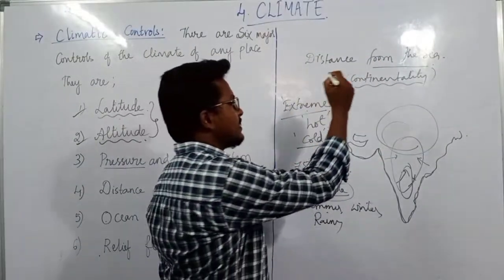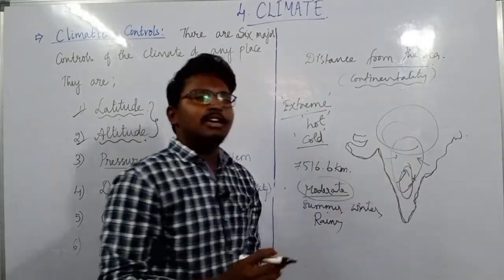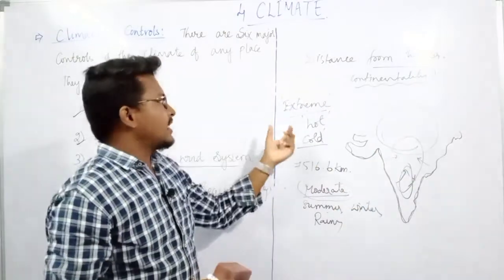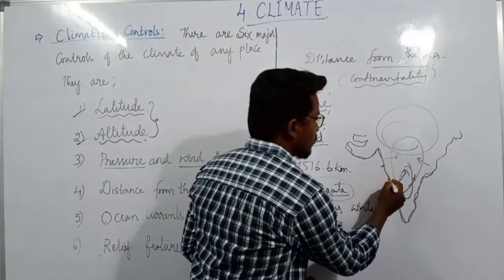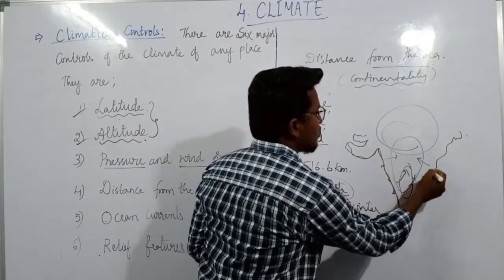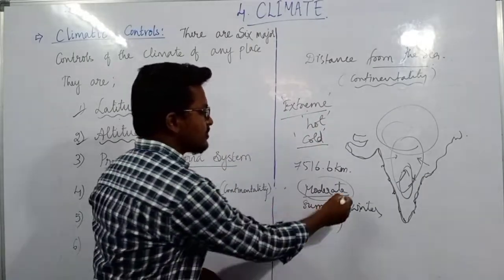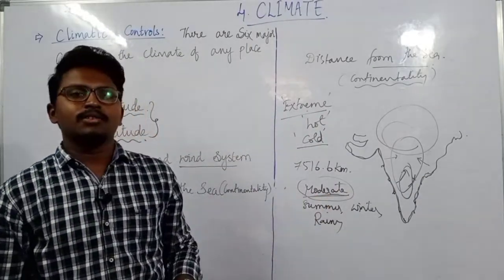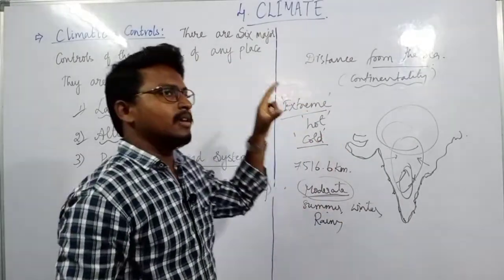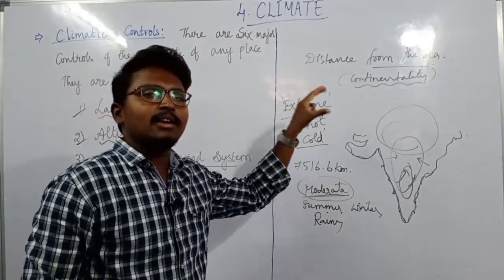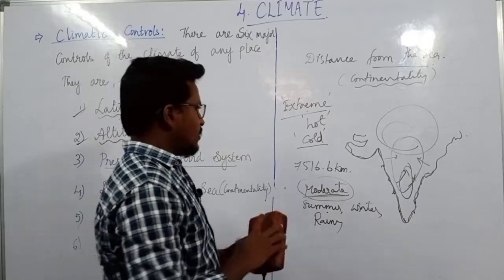If they are far away from the sea, they experience continental climate. If they are very close, living on the coastal areas near the sea, they will experience moderate climatic conditions. So distance from the sea also plays a very important role in deciding the climate of a particular area.